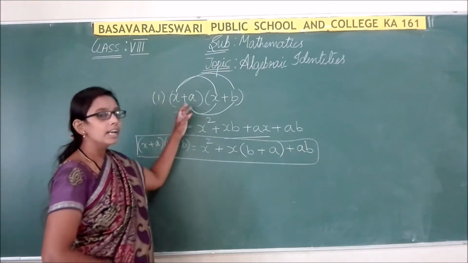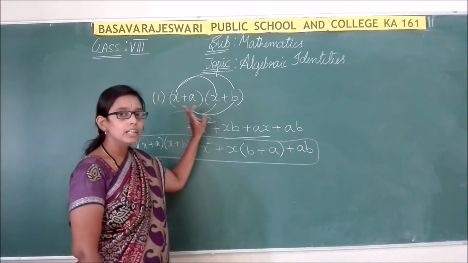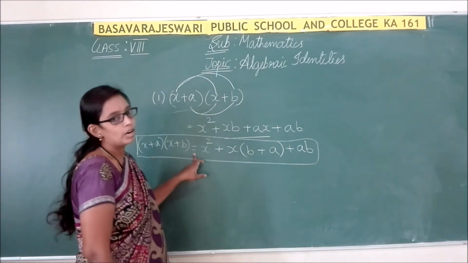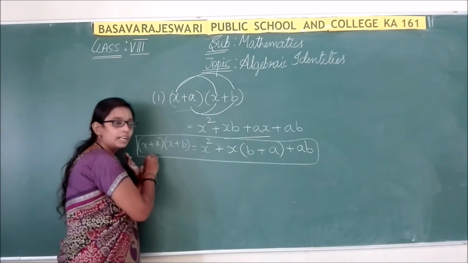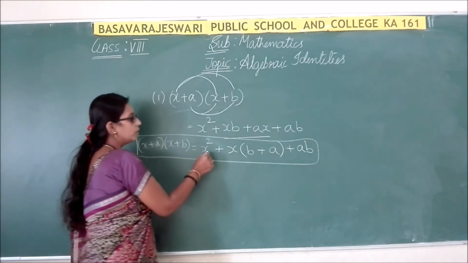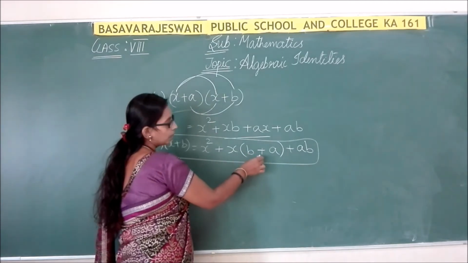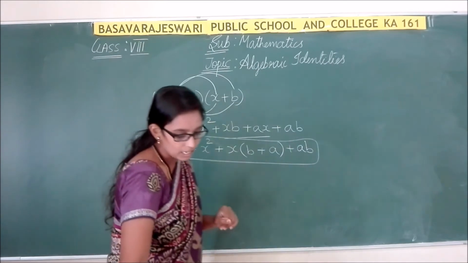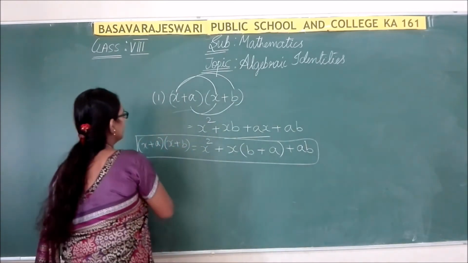So by taking the LHS and multiplying the LHS, we have got the RHS. So this is the formula for x plus a into x plus b. So x plus a into x plus b is equal to x square plus x into a plus b plus ab. Yes, now let us solve with another identity.